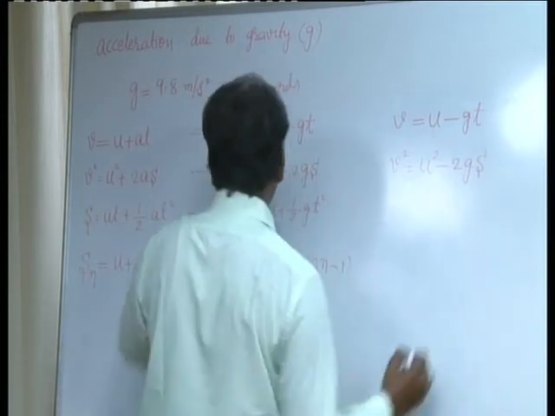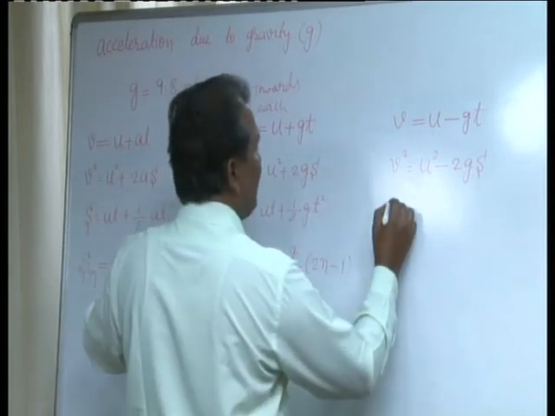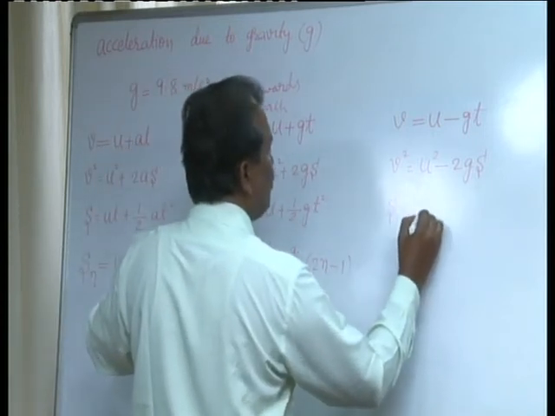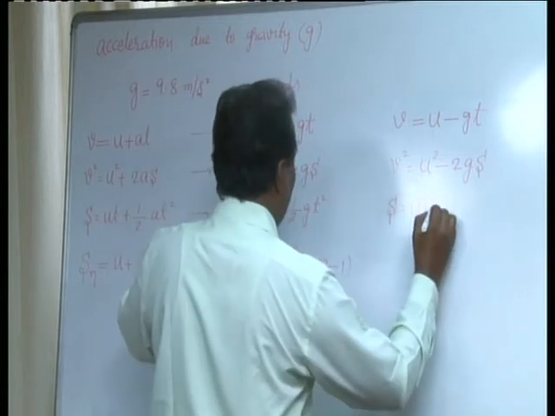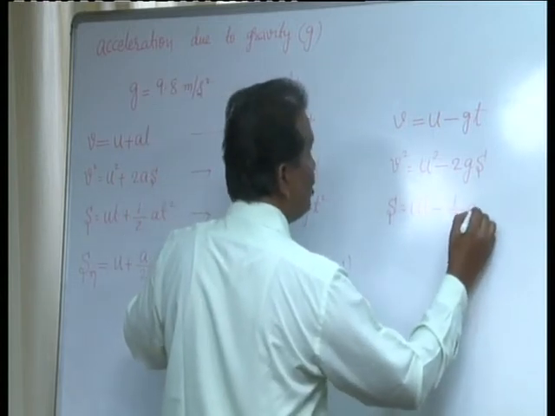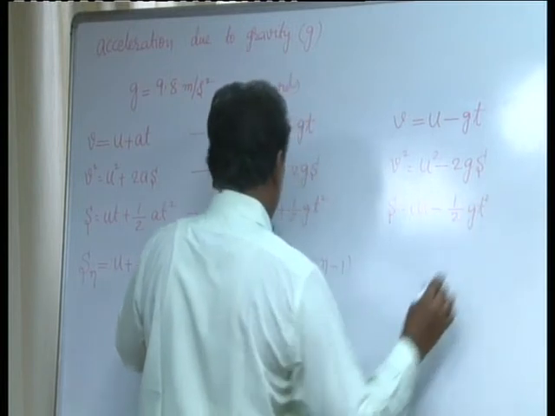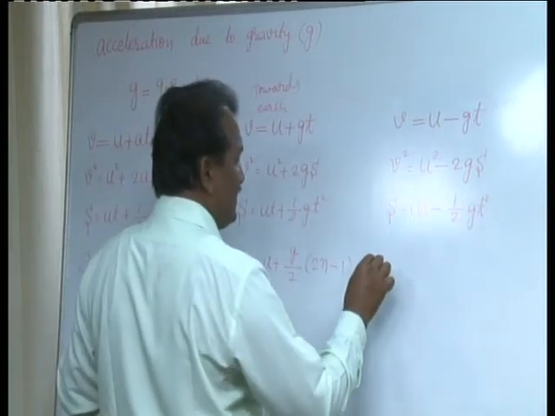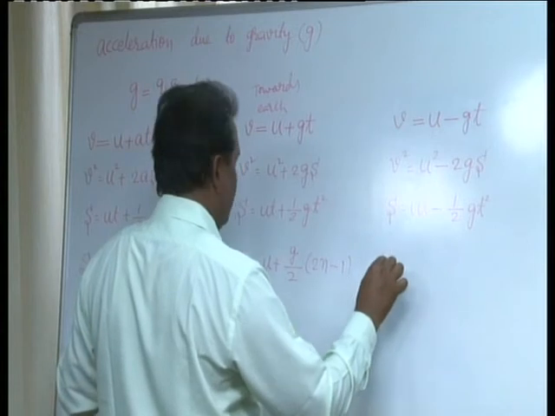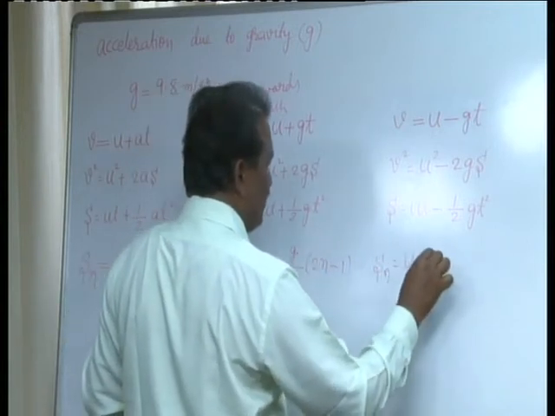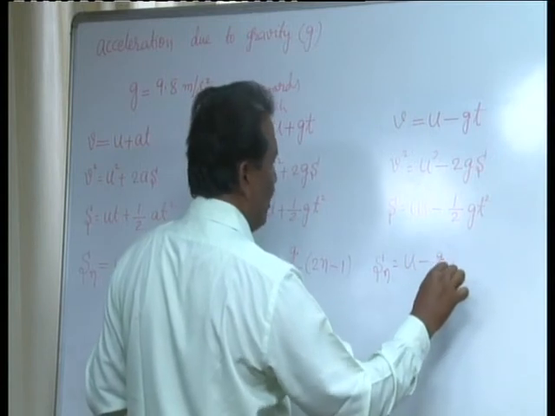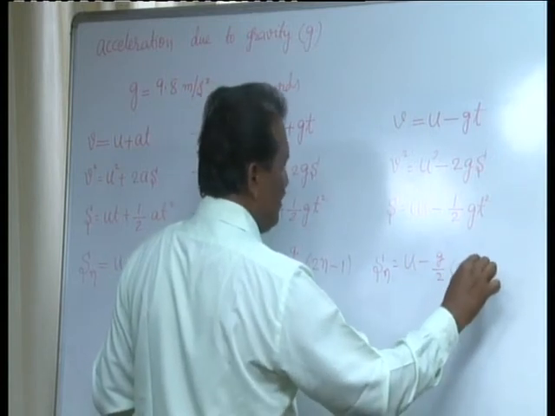The third equation becomes s is equal to ut, g is minus g, minus into plus is minus half gt square. Then the fourth one is s suffix n, this is equal to u, plus g becomes minus g, plus into minus is minus g by 2 into 2n minus 1.